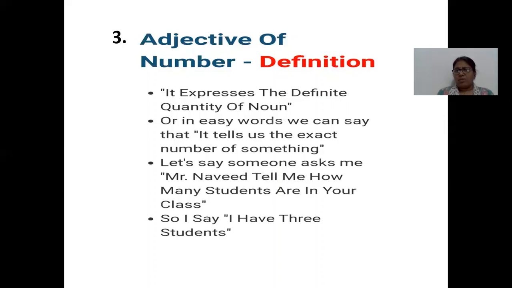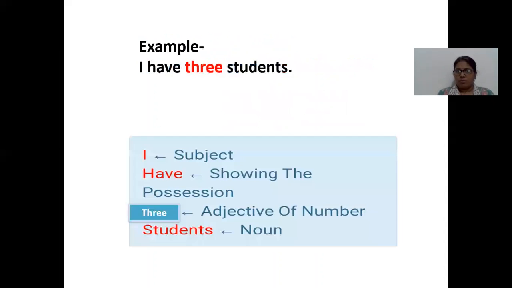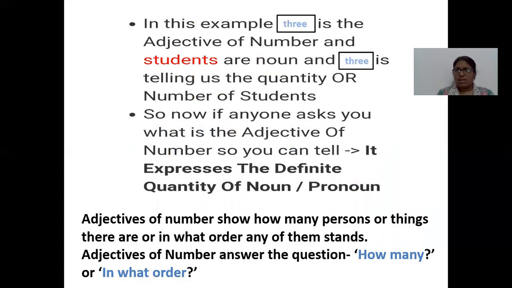Now let's say someone asks me, Mr. Naveed, tell me how many students are in your class. So when I will answer, I have 3 students. So again, with the example, I can explain you, I have 3 students. I is the subject, have showing the possession, 3 adjective of number, students, noun. So in this example, 3 is the adjective of number and students are noun, and 3 is telling us the quantity or number of students.